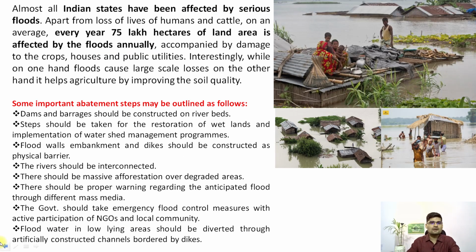Now, if you look into the Indian context, almost all Indian states have been affected by serious floods at some point or the other. A basic statistic tells us that every year, 75 lakh hectares of land is affected by flood annually, and that's a problem across India. If you look into these images, you could have seen so many such images in the monsoon season and also the post-monsoon season. Some important abatement steps or remedial measures are listed here, so you can read them yourself.